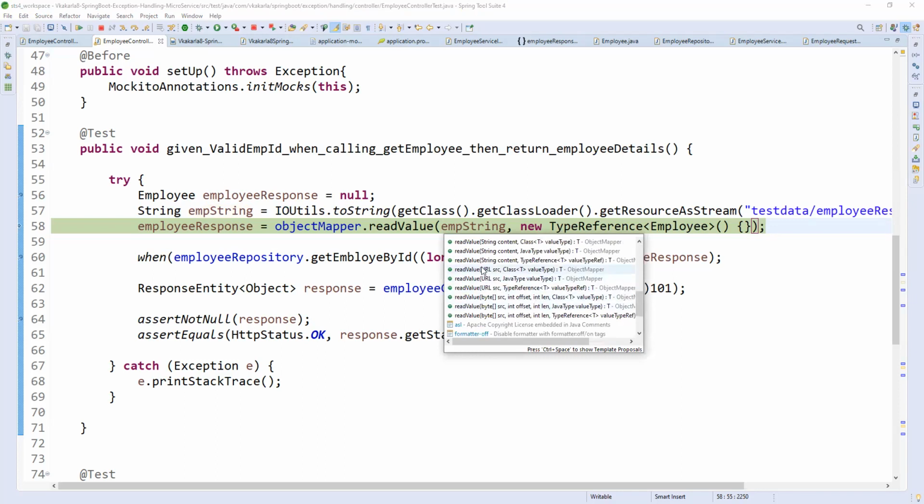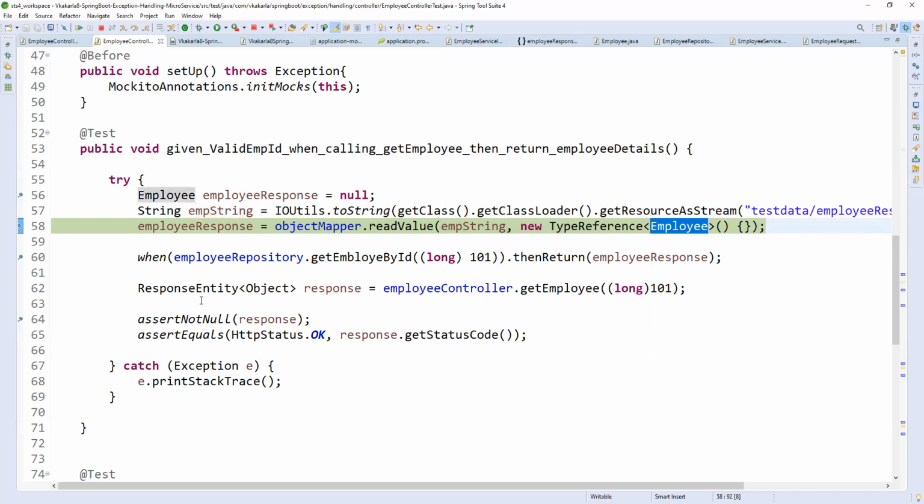Right value. String and type reference object. So automatically it will return the object, whatever object we are expecting. Here we are passing the type. So using object mapper, we are converting into the respective object by passing it as a string here.